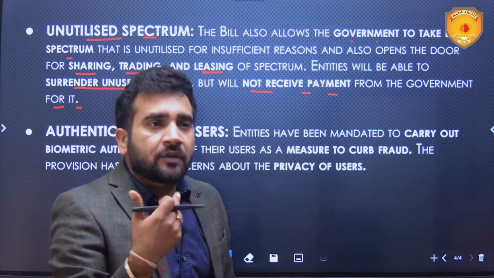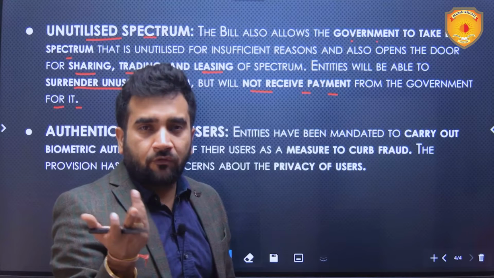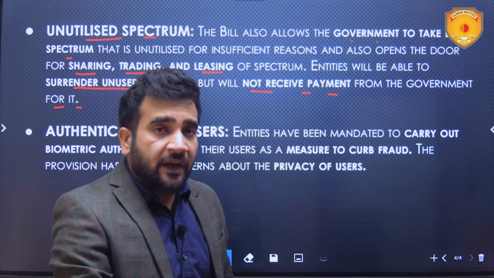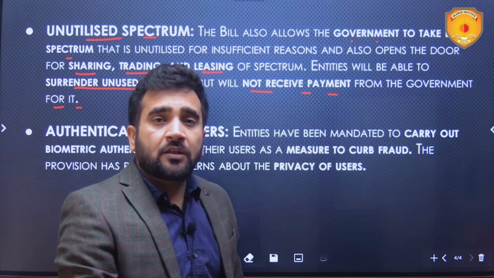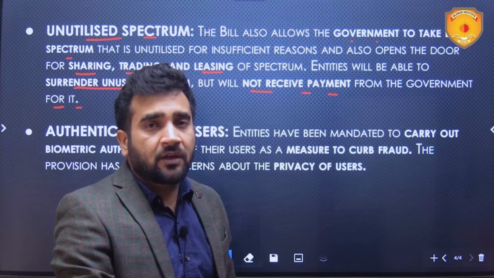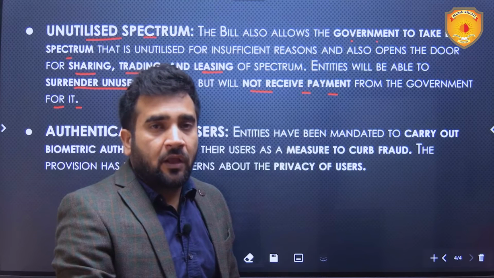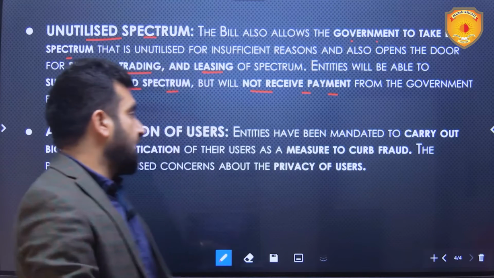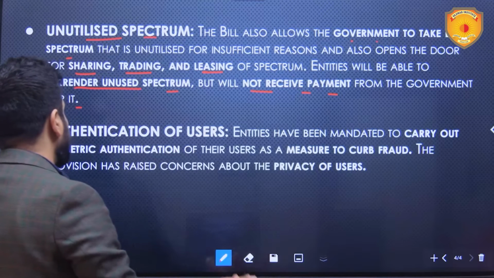Operators means the telecom operators like Jio or Vodafone Idea. These are telephone operators. Now, if they purchase the spectrum and are not utilizing it, they have to return it back to the government. And the government is not going to pay them anything for returning that. Well, they have other options also. They can lease it out. They can share it with other, I would say, telecom operators.